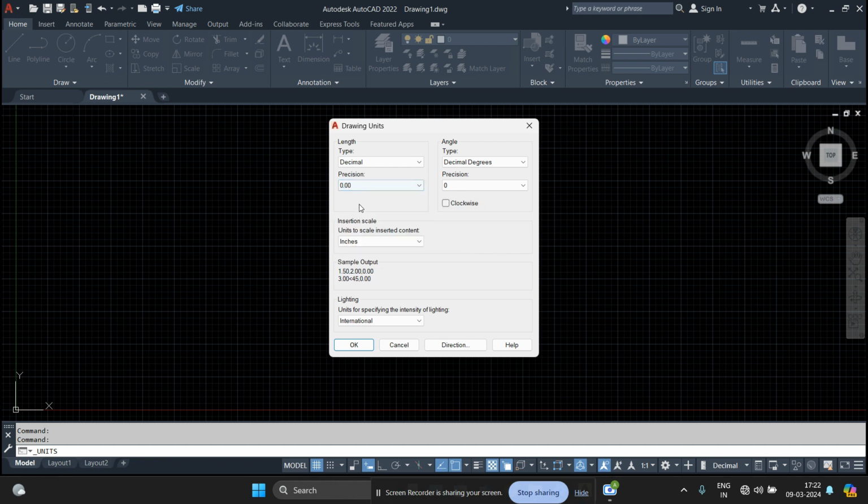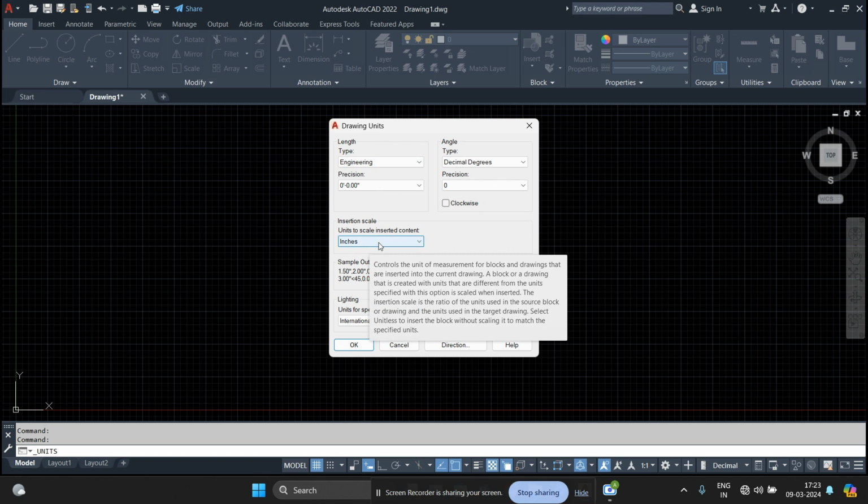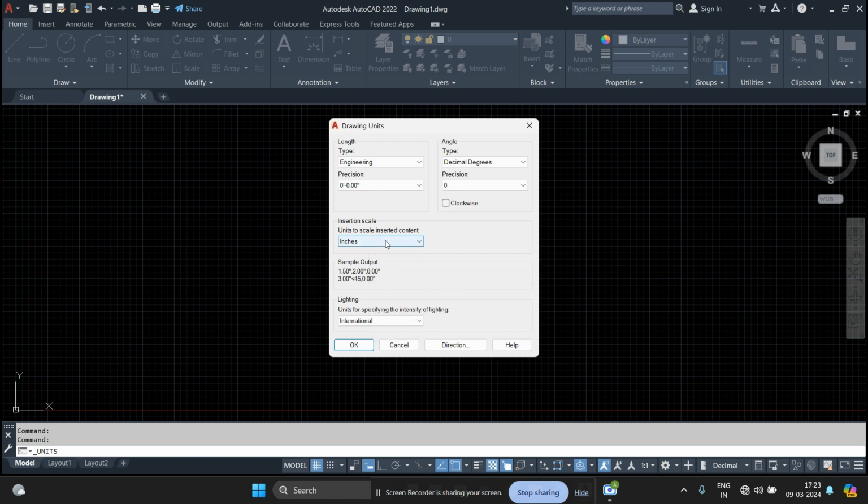We can select up to 2 decimal places like this 0.00. And also in engineering unit system we can select the precision like this from this drop down. Now when I select the precision and the unit type from this drop down and also the input units from here, we can see the sample output like this here.